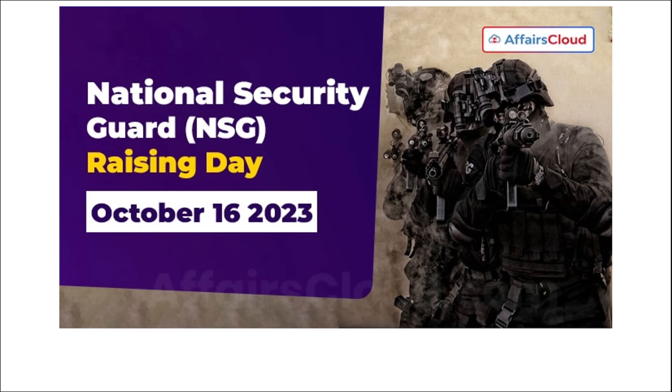Next we are talking about National Security Guard Raising Day. So when do we observe this National Security Guard Raising Day? It is observed on 16th of October, and this is the 39th edition of National Security Guard Raising Day that was observed in 2023. Correct? For the first time it was observed in 1984. Correct? And this day is basically the 39th edition of the National Security Guard Raising Day observed on 16th of October.